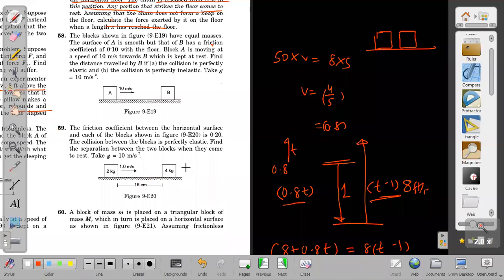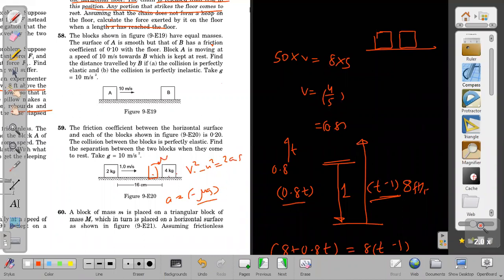Either that way or by equation of kinematics, v square minus u square is equal to 2 a s, and a is equal to minus mu g. By the work done by friction equal to change in kinetic energy, we can tell what is its velocity, and that velocity will act as its initial velocity with which it collides. After finding that velocity, find out the velocities after collision.